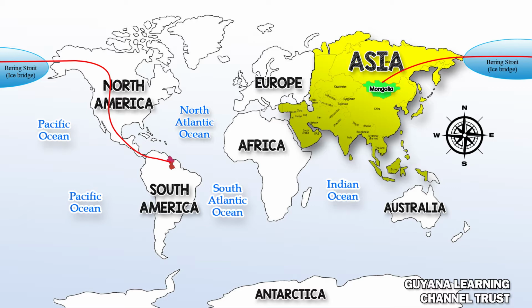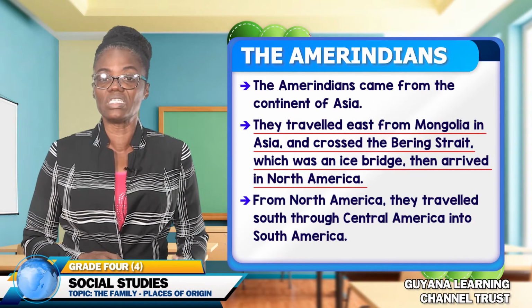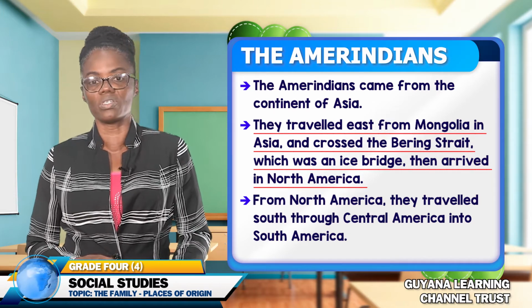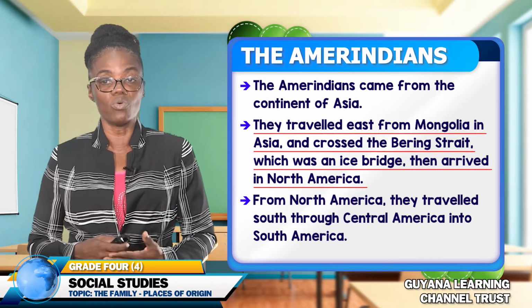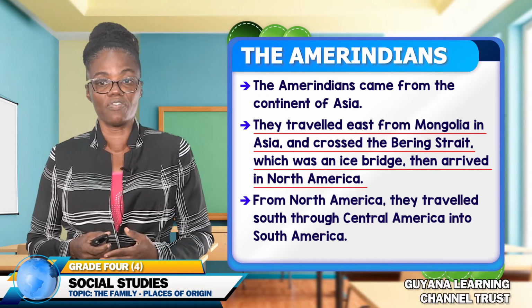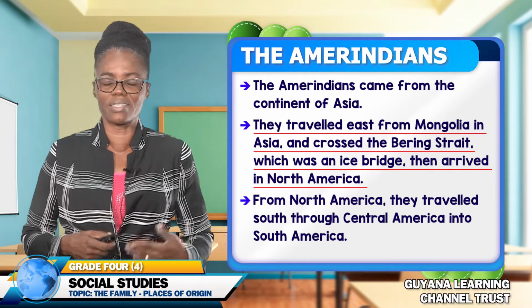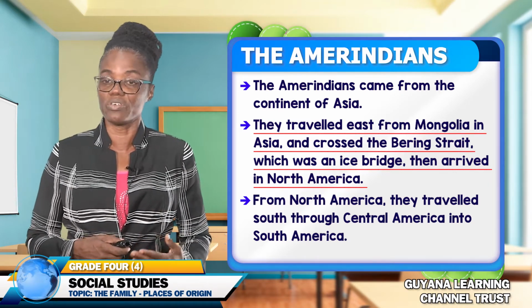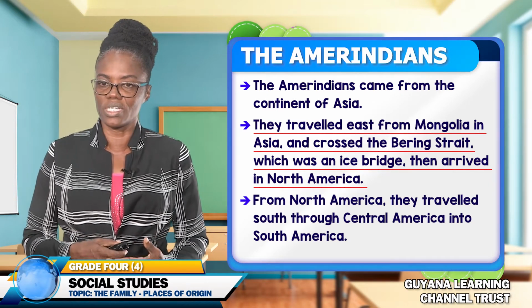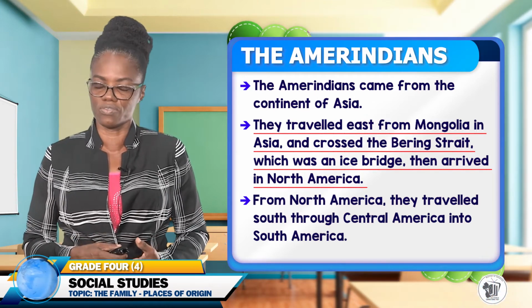How did they arrive in South America, more specifically Guyana? The Amerindians traveled east from Mongolia in Asia. As they moved east where the red arrow points, it identifies the location of the Bering Strait. At that time, boys and girls, the Bering Strait was an ice bridge, and so the Amerindians were able to cross it quite easily on foot.